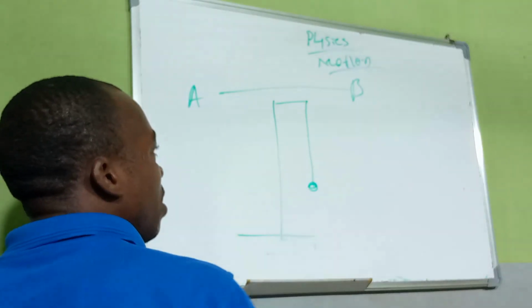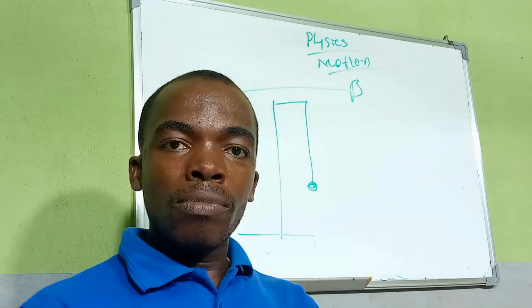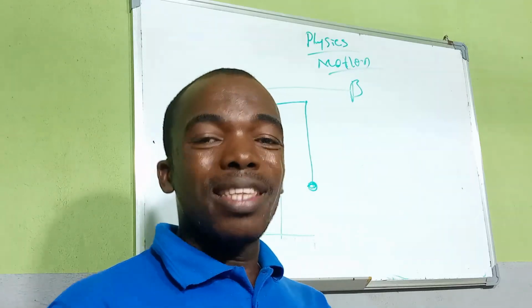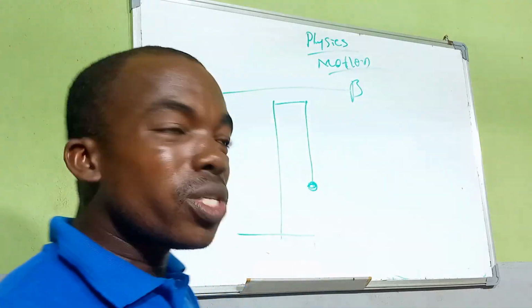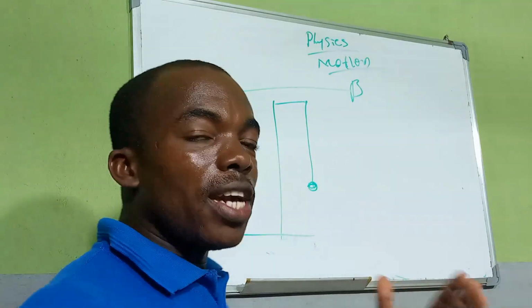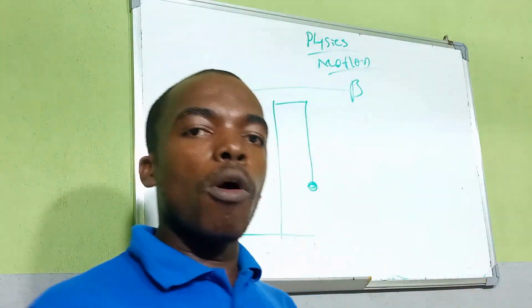A pendulum bob looks like the ball inside your bell. You see the bell, that round thing inside your bell? You understand? The pendulum bob looks like it. So they hang it. When you touch this thing a little, you discover it will be moving to and fro. It will move and come back, move and come back.